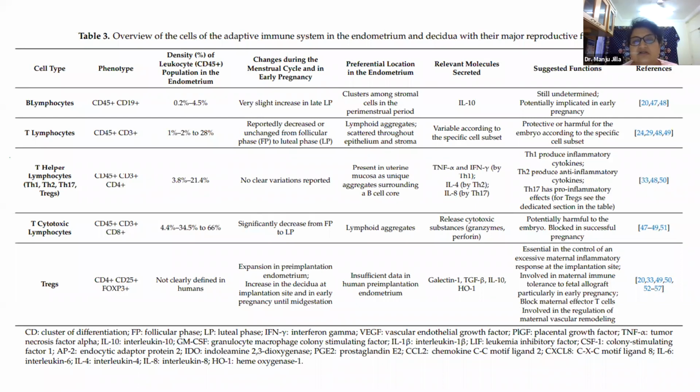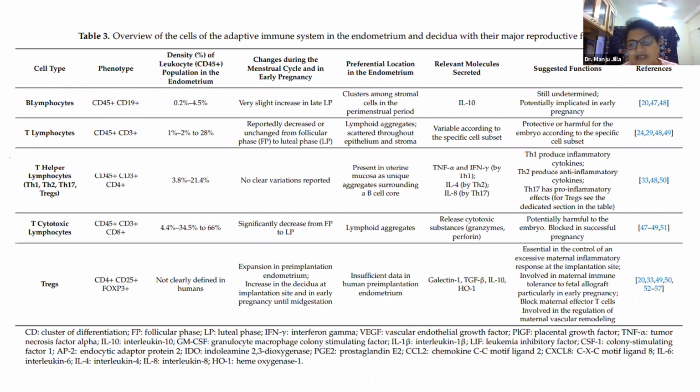These T regulatory cells produce galectin. Some research papers say that if you measure the levels of galectin in the blood, it will tell you whether this embryo is going to implant or not.